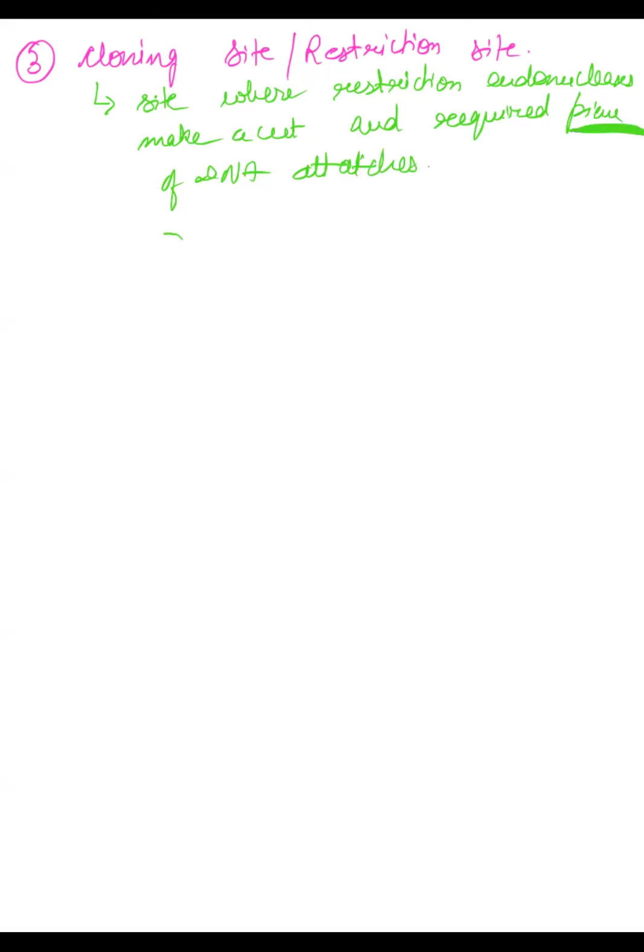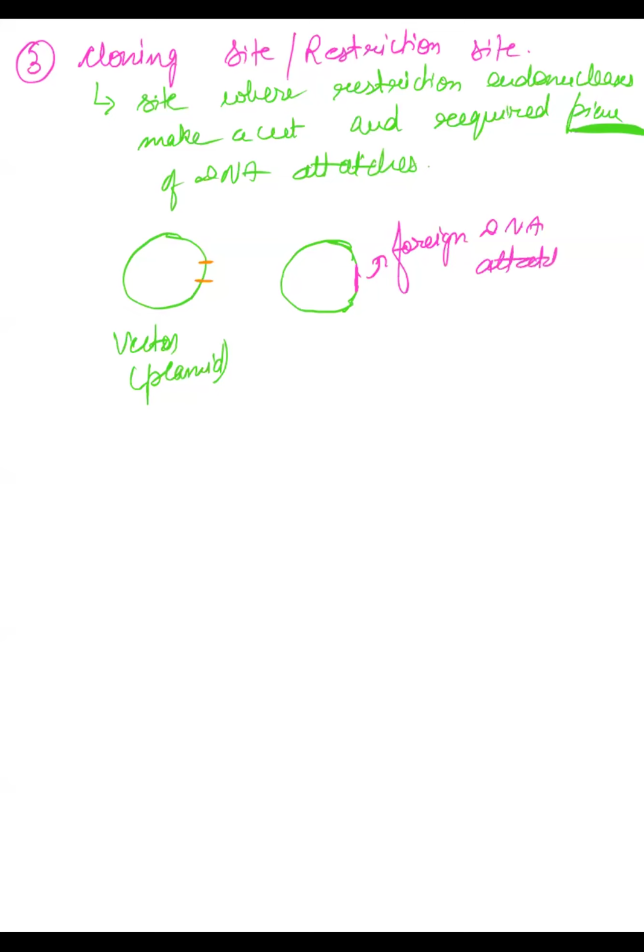So basically, suppose this is the vector, which could be a plasmid. This is a site where the restriction enzyme will make a cut, and this is the place where your foreign DNA will attach. So this is basically the cloning site where your foreign DNA has attached, and here the restriction endonuclease has made a cut.